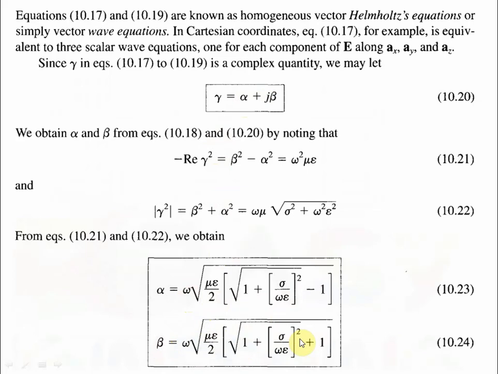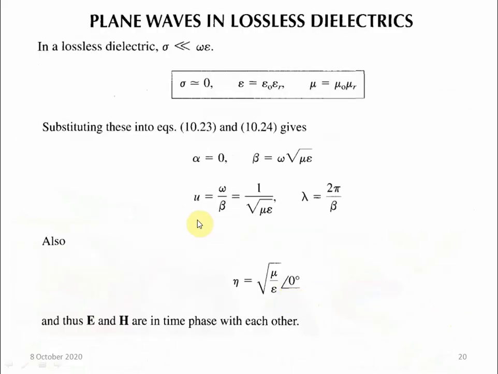So if we substitute those conditions of the lossless dielectric in these two equations, then we have alpha equal to 0, beta equal to omega root over mu epsilon, and u equals omega upon beta, that you already know, the velocity.